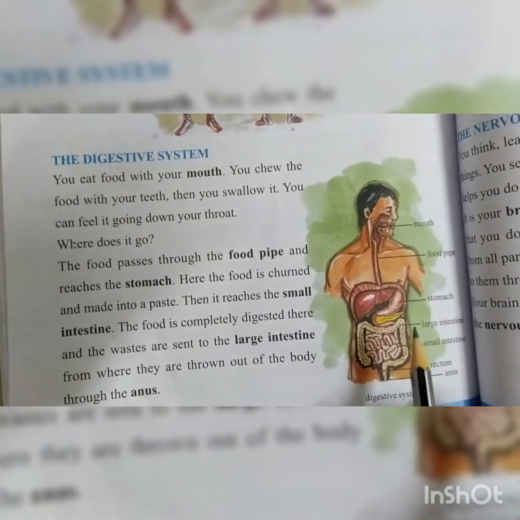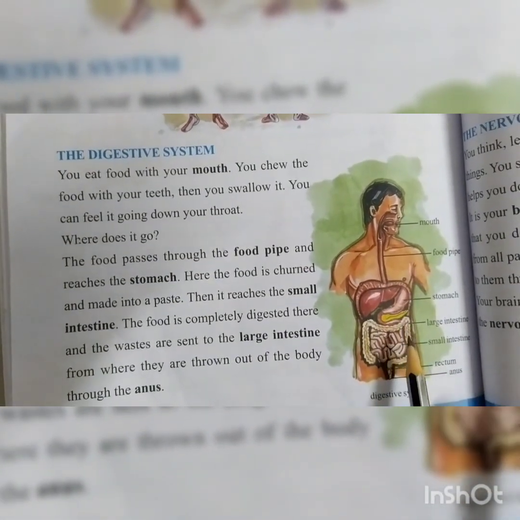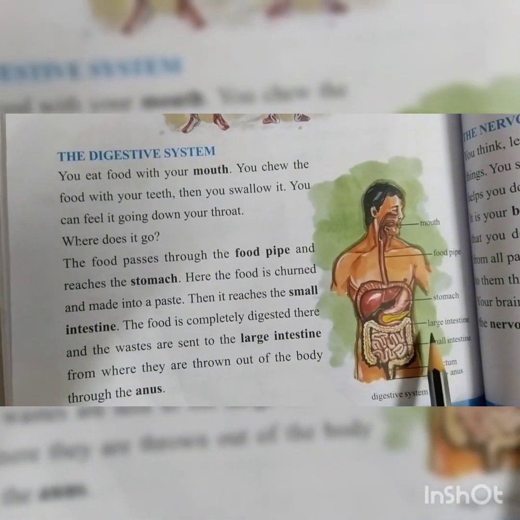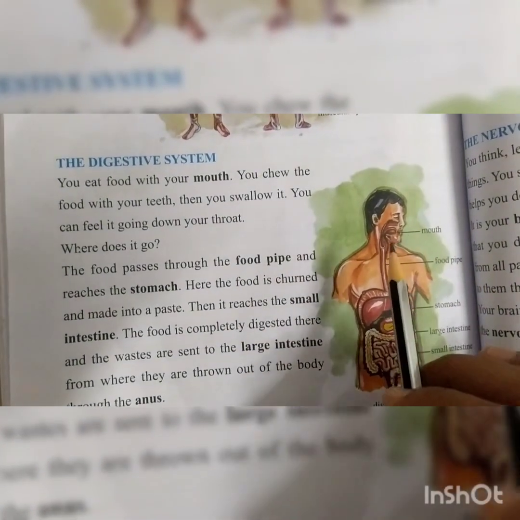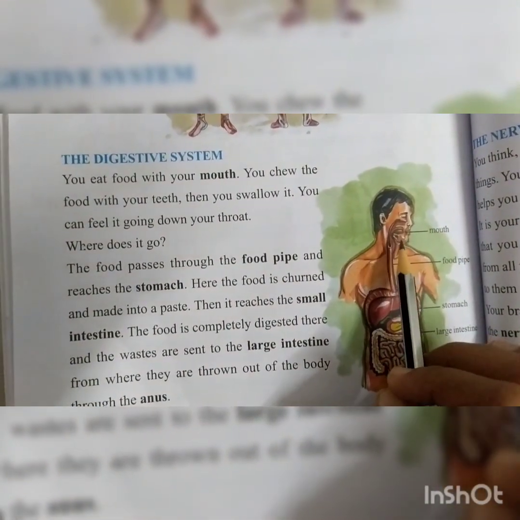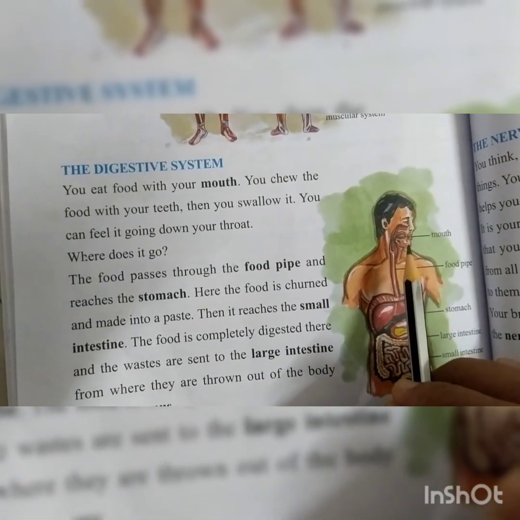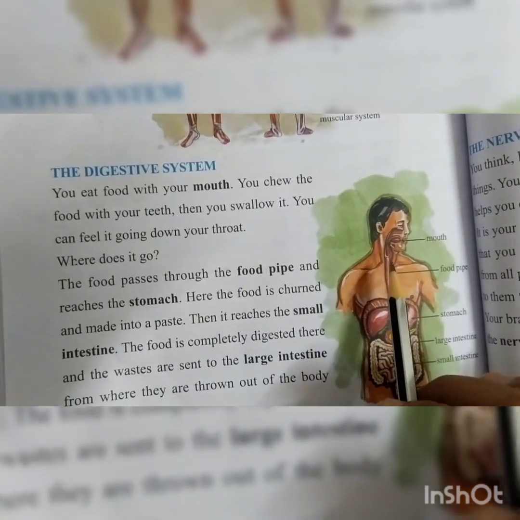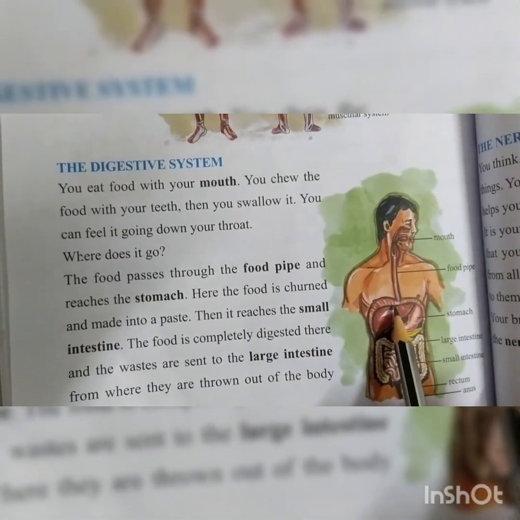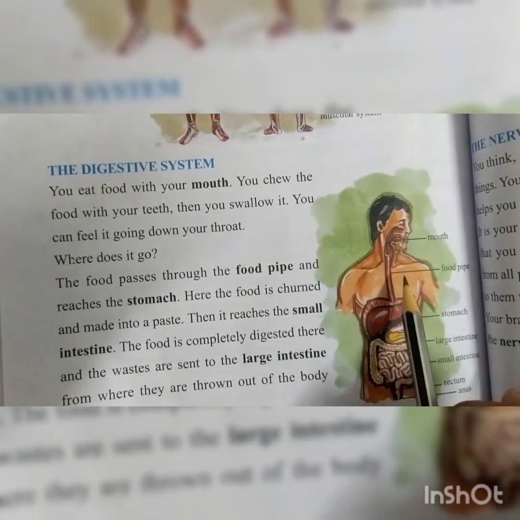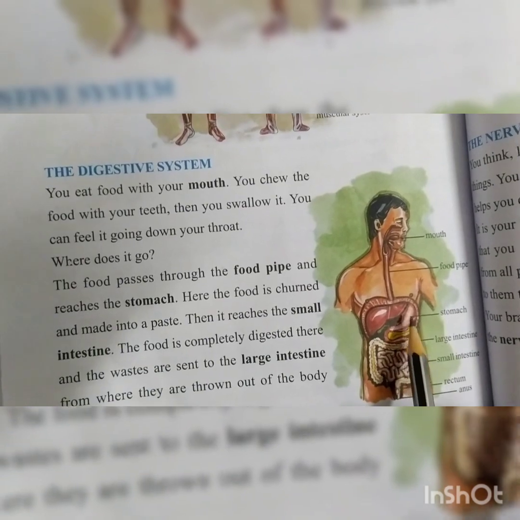The digestive system consists of the mouth, food pipe, stomach, small intestine, large intestine and anus. When we eat food, the food enters the mouth. Here the tongue, the saliva and the teeth help to crush and grind the food. And the food enters the food pipe. The food passes through the food pipe and then reaches the stomach.